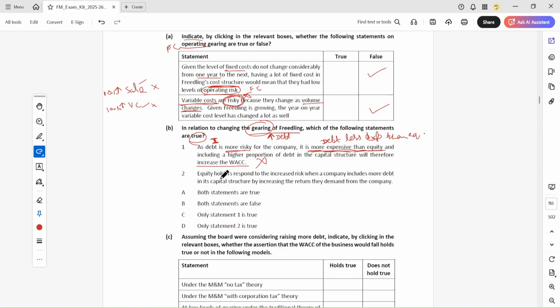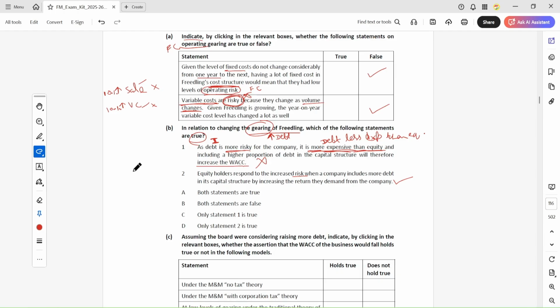Equity shareholders respond to the increased risk when a company includes more debt in the capital structure by increasing the return they demand from the company. Yes, this is correct.